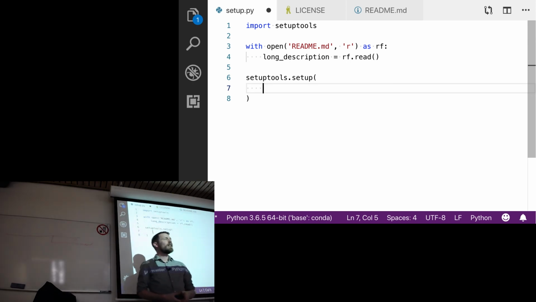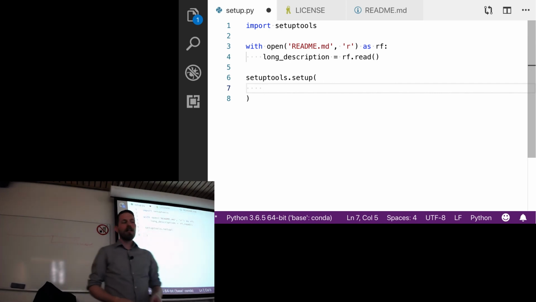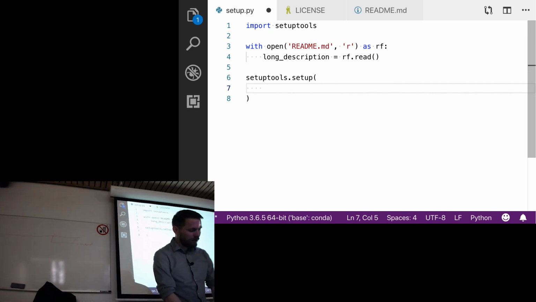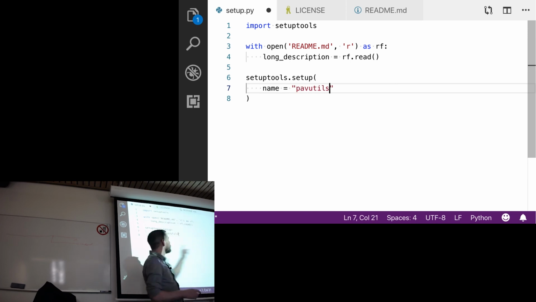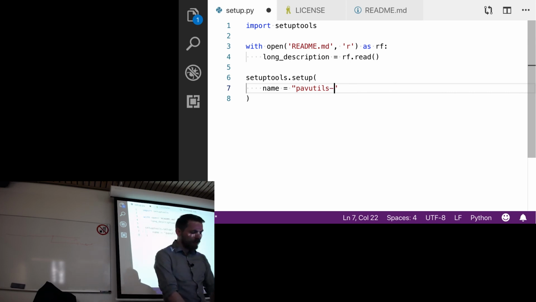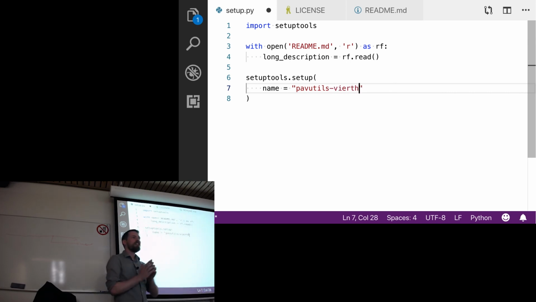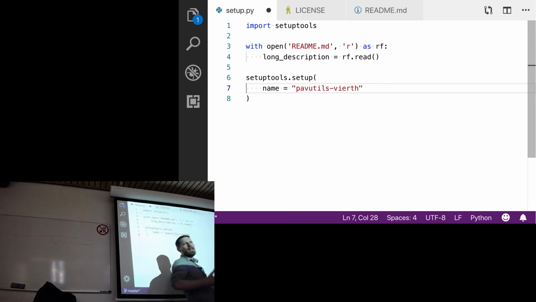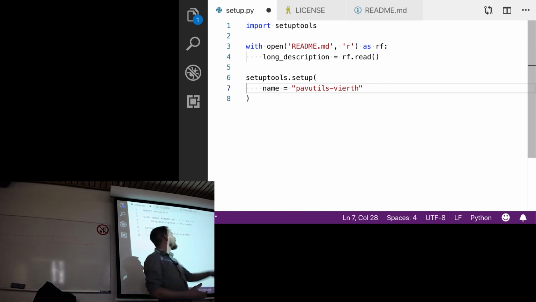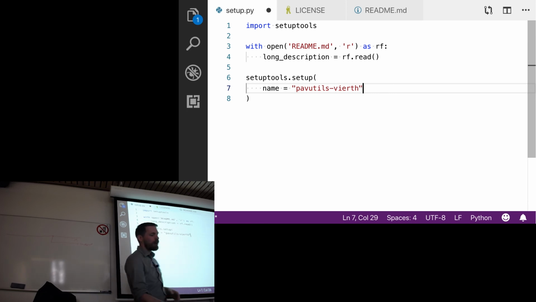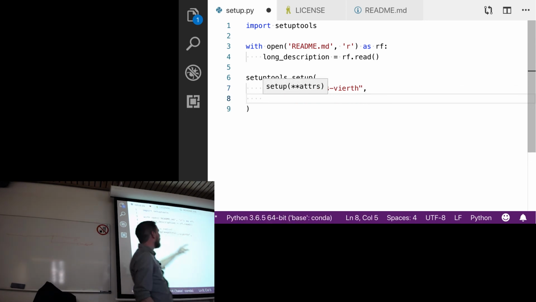So the first thing I need to do is come up with a name for my library. So I might call mine PAVUtils. So here I'm going to say PAVUtils, and then conventionally what you'll do is add a dash and then your username. And the reason you'll do this is if you upload this to pip, the distribution platform, this will ensure that your code does not run into anybody else's because it'll be unique. So here I'm going to call it PAVUtils-virth.